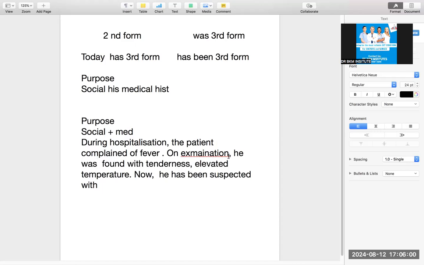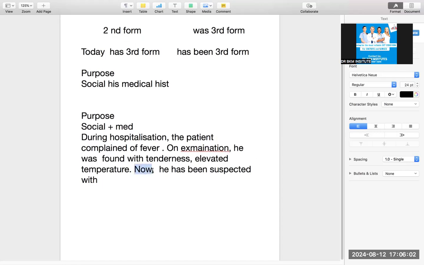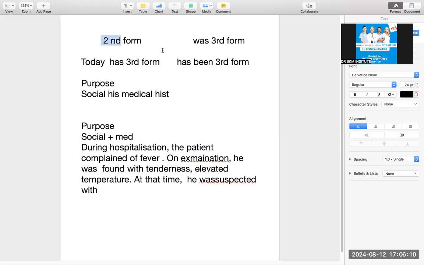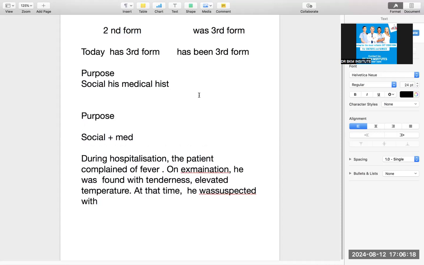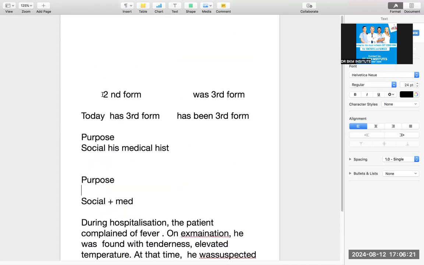So nothing changes. It's just like at that time, he was suspected with. So it's a past visit. Again, the same rules. Nothing to worry. Again, take time and understand. No rush. So this is your during hospitalization. It's exactly like past visit. Exactly, no tense change. This is the tense you will use in the during hospitalization.